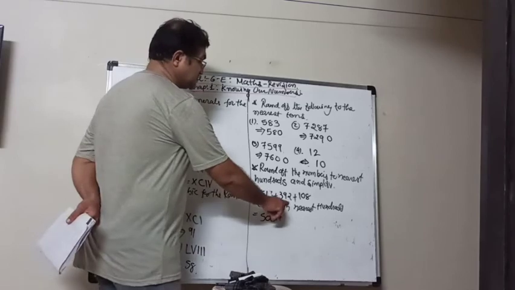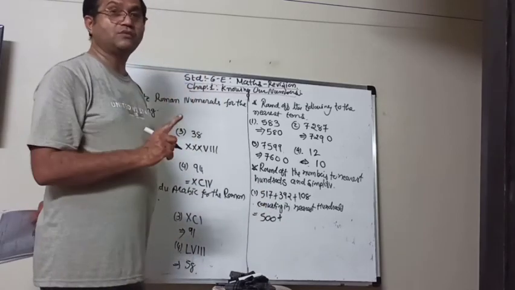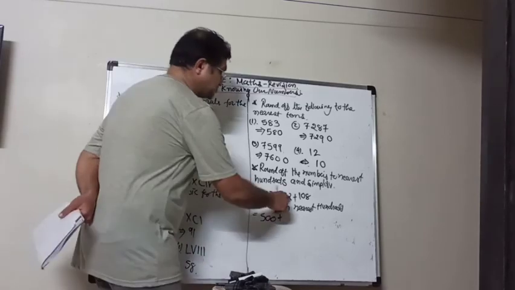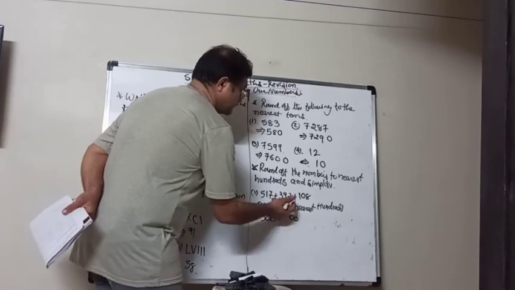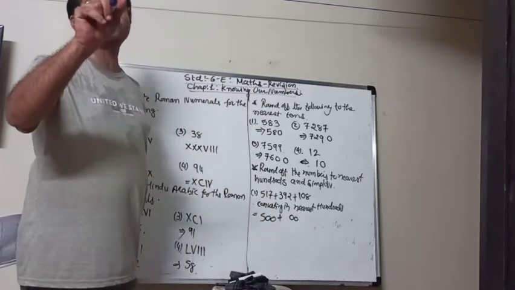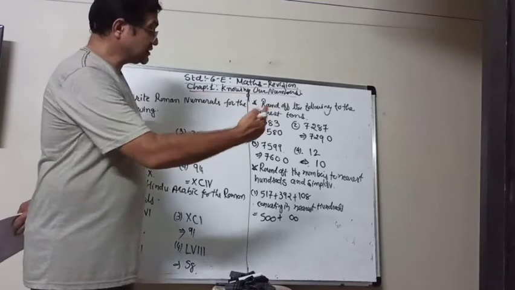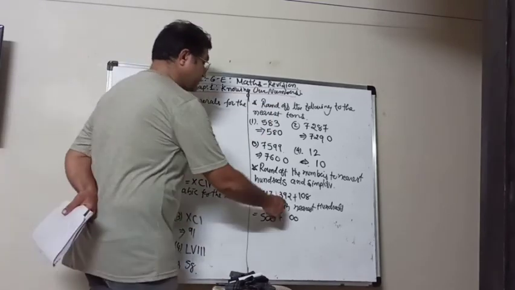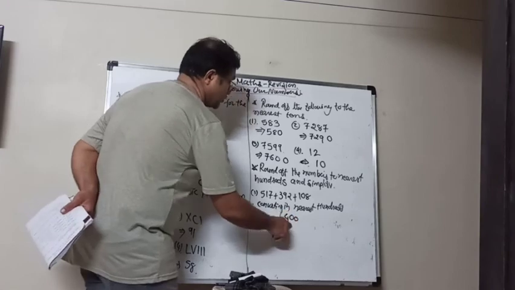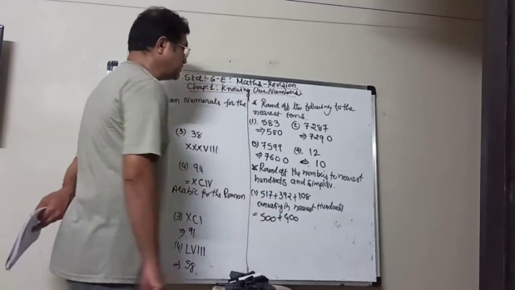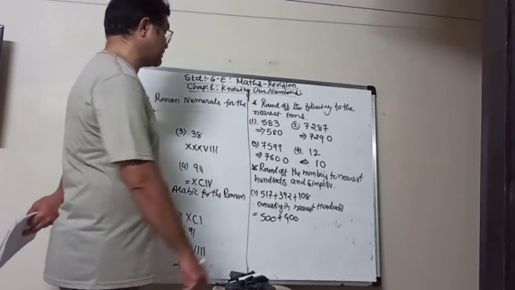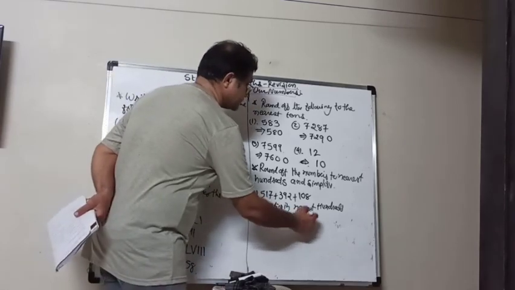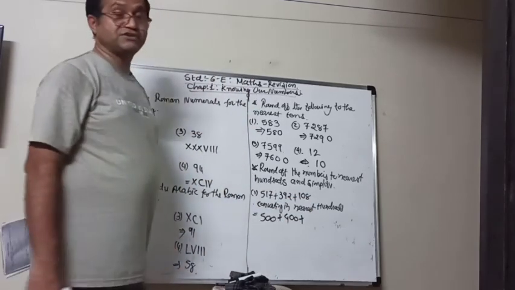Plus now 392. So the second digit is 9, which is more than 5. So the last 2 digits will be 0, but in the third digit we have to add 1 because that second digit was more than 5. So 3 plus 1 will be 4. So 392 in the nearest 100 will be 400 and plus 108.